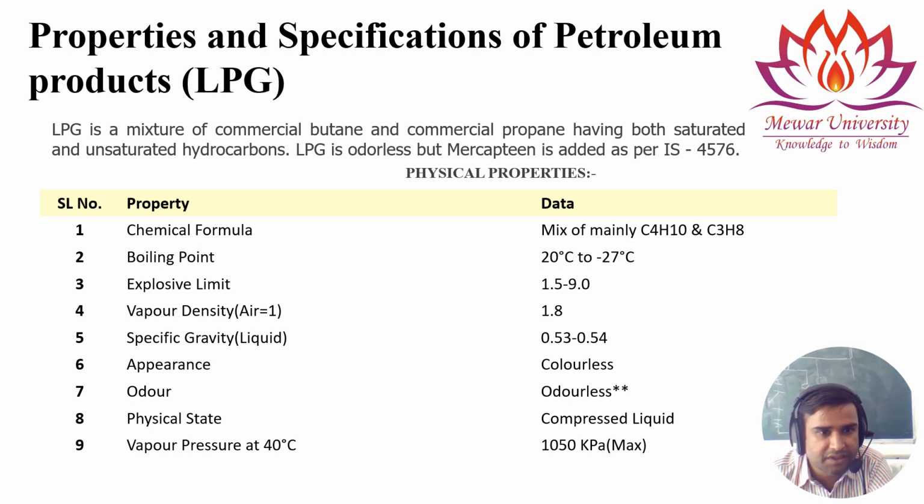So you can see the properties. The chemical formula for LPG is basically C4H10 and C3H8, and the boiling point is 20 degrees centigrade to minus 27 degrees centigrade, and we have an explosive limit of 1.5 to 9. The vapor density with respect to air is 1.8, and specific gravity is 0.53 to 0.54.